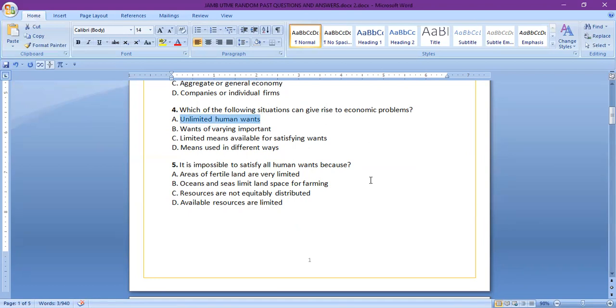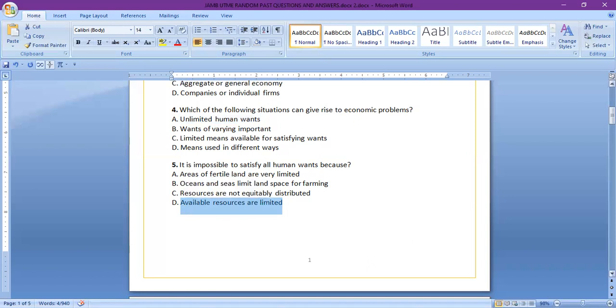So this is also a simple question, but it's kind of tricky, especially C and D. If you look at it, they are similar, but actually the solution to this problem is D. Available resources are limited. It's similar to question 4, but in this case, it is impossible to satisfy all human wants because available resources are limited.